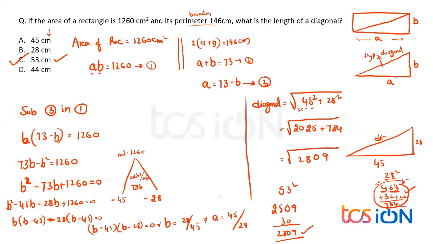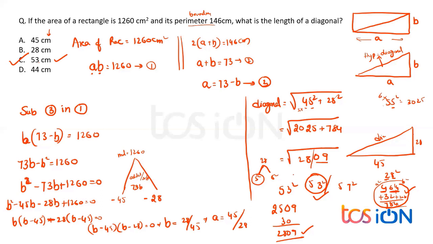Or else, I told you how to find the perfect square also. Leaving the last two digits, the only possibility is 3 square or 7 square. 28 comes in between 5 square and 6 square. We should always take the least, that is 53 or 57. Now 55 you should check, because the in-between value is 55. 55 square: 5 square is 25, 5 into 6 is 30, so 55 square is 3025. Definitely it should be the lesser value, that is 53 only. So there are many ways to find the answers in very little time. Try to answer with as many shortcuts as possible. Do not forget the basics; fundamentals are very much required when it comes to the application of questions.